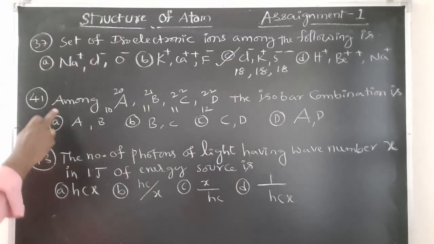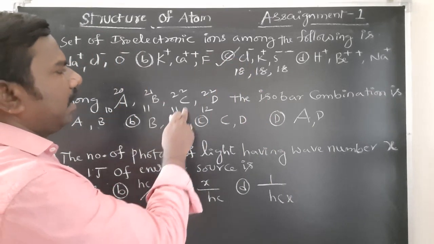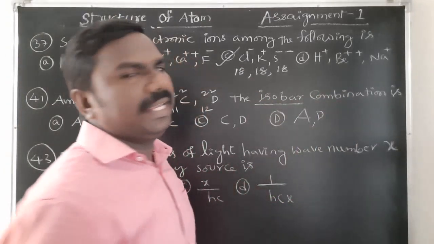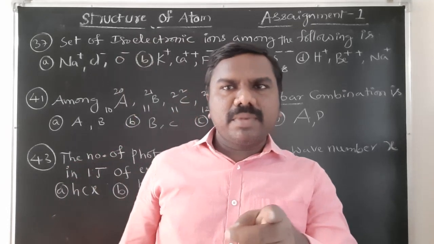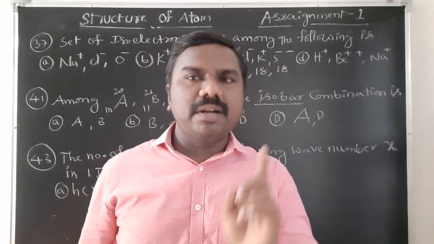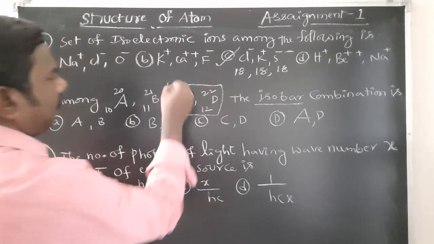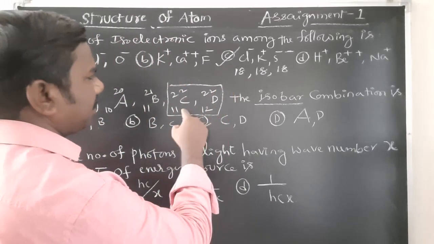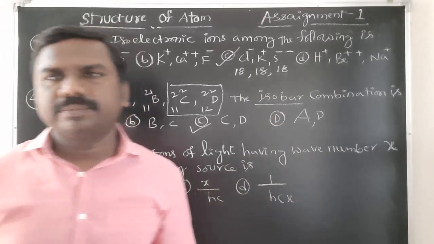Next bit. Among the given pairs, 10 20, 11 21, 11 22, 12 22, the isomer combination is... you know, isotopes: same atomic number, different mass number. Isobars: same mass number, different atomic number. Same mass number for these two, different atomic number. Mass number same. So option C correct. C and D are the set of isobars.